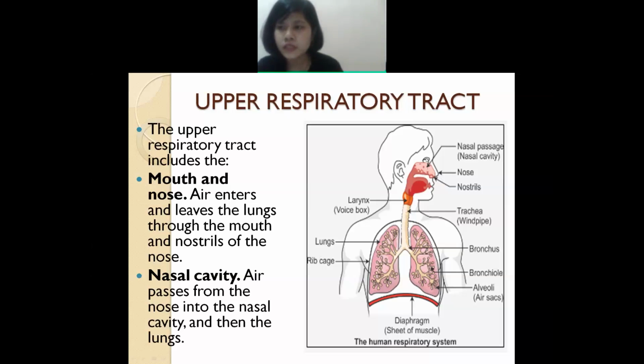The next is the nasal cavity. So in the nasal cavity, the air will pass from the nose and the mouth. In the nasal passage or nasal cavity, you will find that air is passed from here, and then it will go towards the lungs. Understand? Okay, is it clear about the nose, nostrils and nasal passage or nasal cavity?